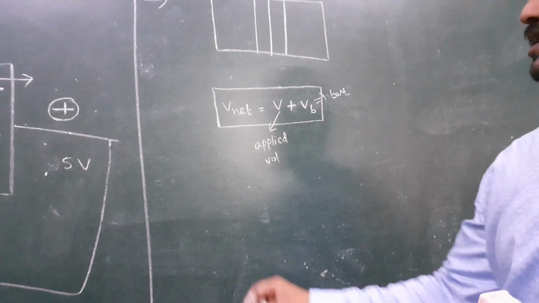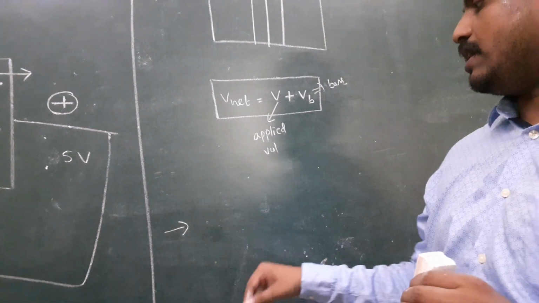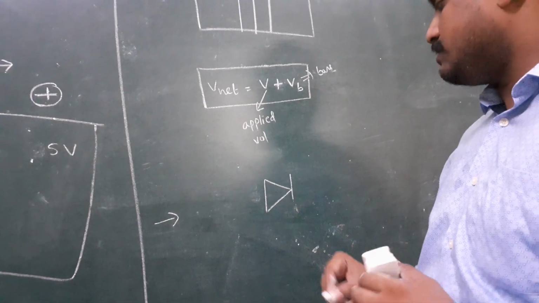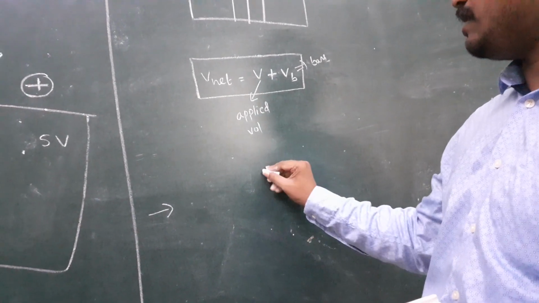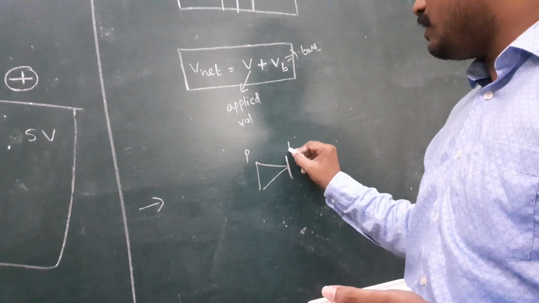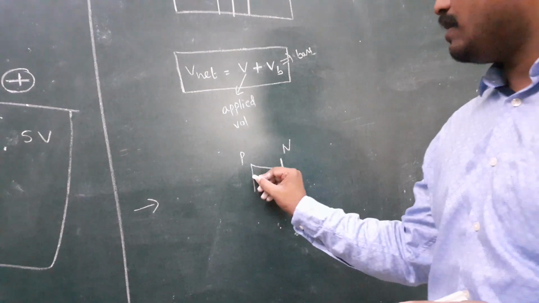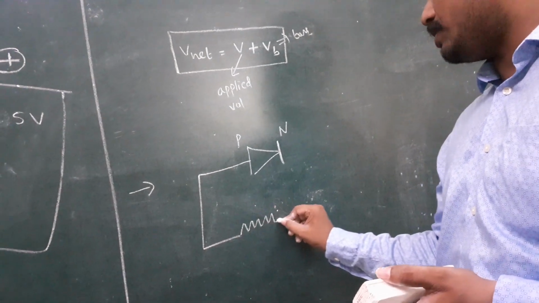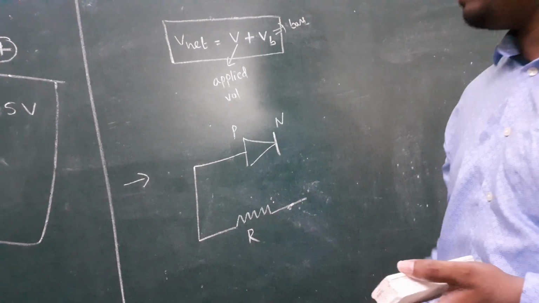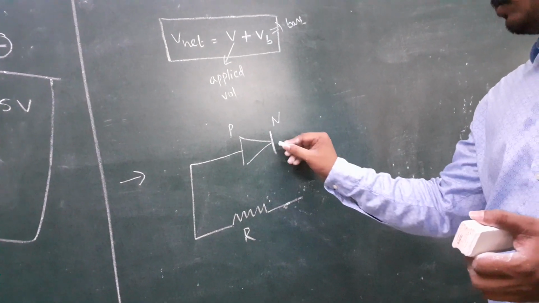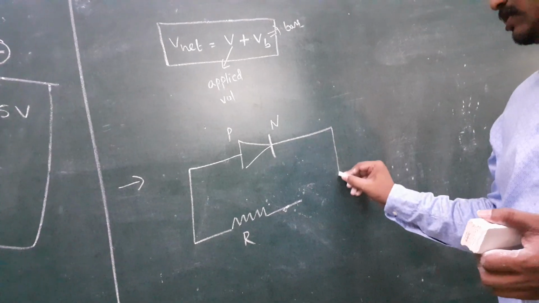Next I discuss one diagram. This is the symbol of a diode. Once again I draw the symbol here. This is P. This is N. This diagram is a PN junction diode. It is connected to a resistance R. And again, this is the PN junction diode connected to the resistance.